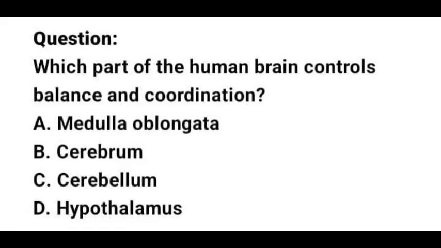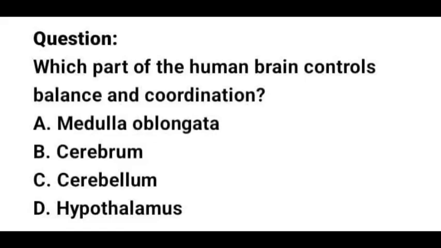This question says, which part of the human brain controls balance and coordination? A, the medulla oblongata. B, the cerebrum. C, the cerebellum. And D, hypothalamus. The correct option there is option C, the cerebellum.